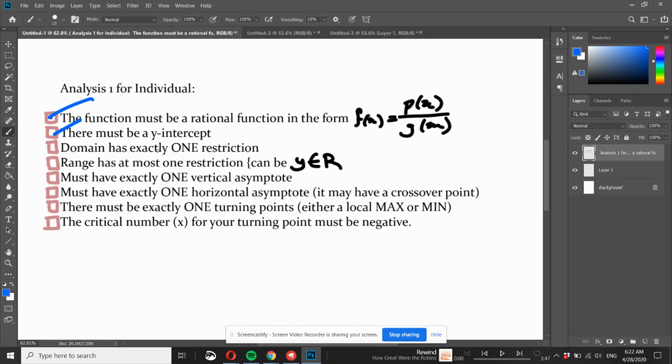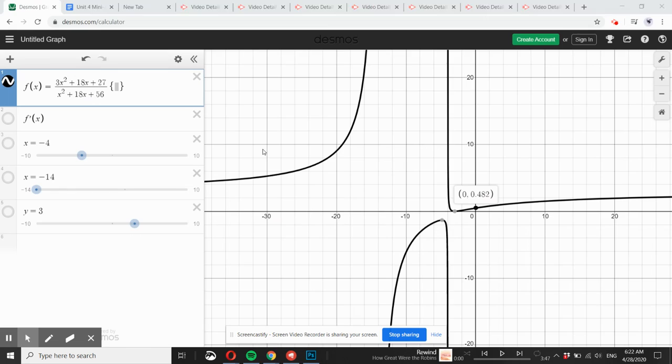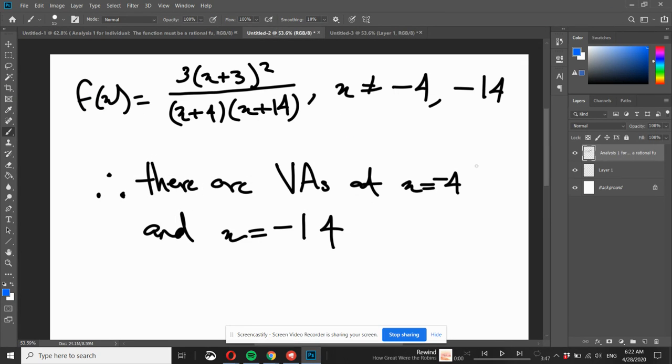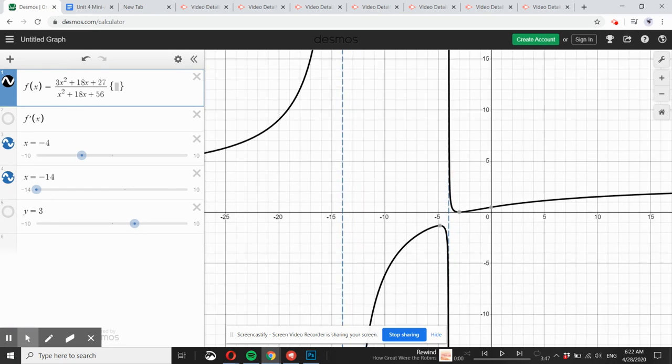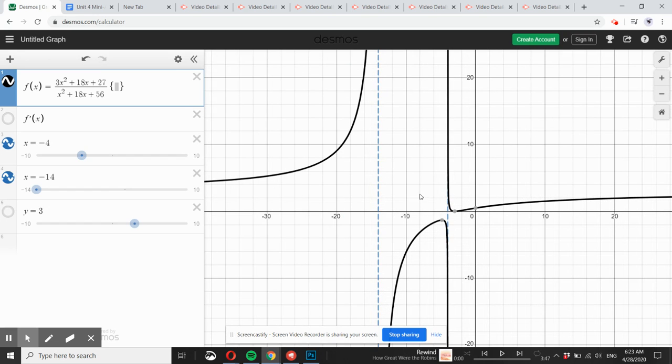Number three is domain has exactly one restriction. In order to do that, when we look at this graph, we would have to look at the vertical asymptotes of the graph. When we calculate the vertical asymptotes, we can see that the two vertical asymptotes we get are x equals -4 and x equals -14. If we were to plot both of them on our graph, we can see that we have our two vertical asymptotes in place.